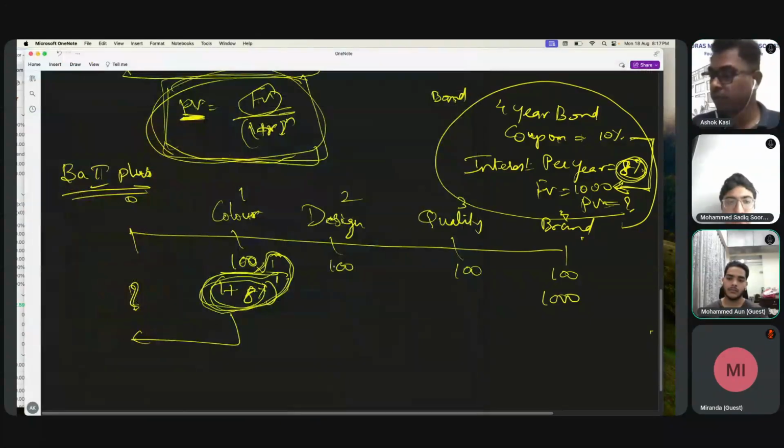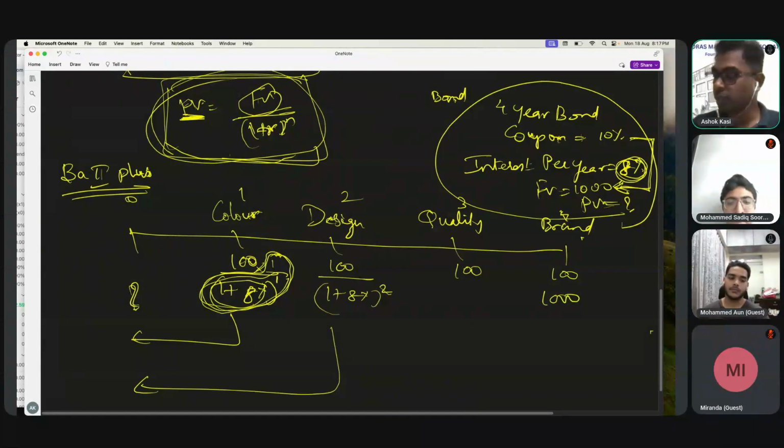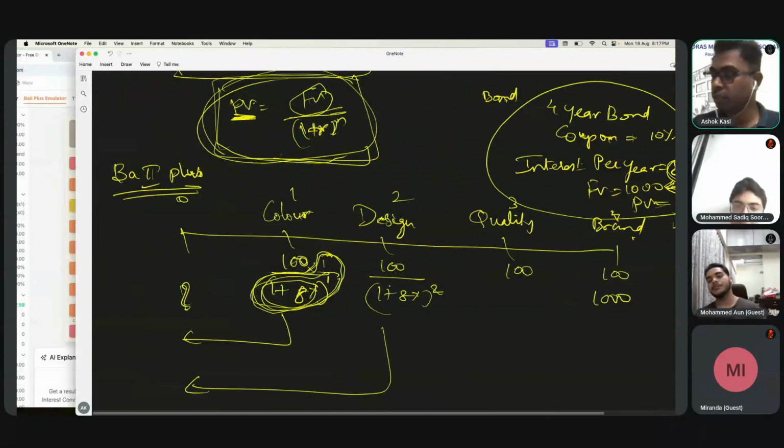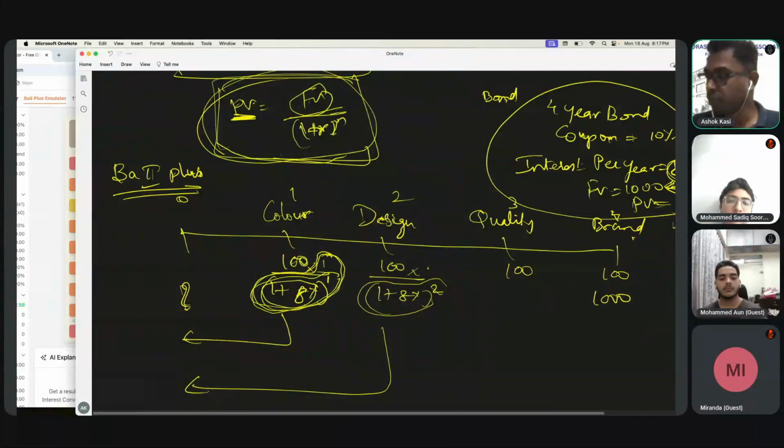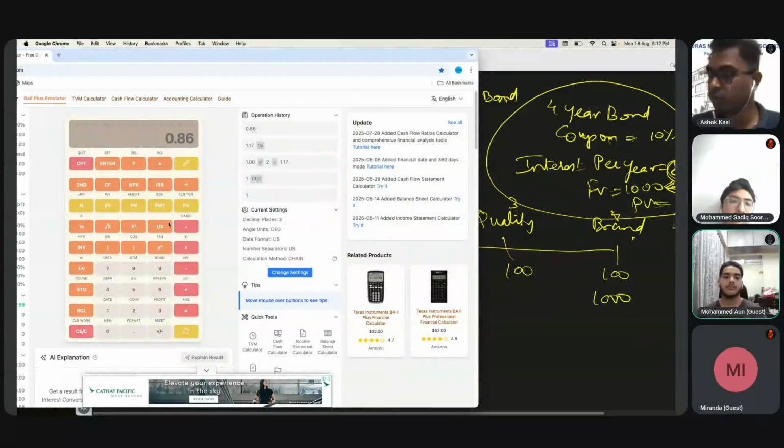We'll add up all the present value. Now, the second one, also in the same way, I'm going to discount it, but this is for 2 years. So how will I do this? 8%, so this is 1.08 raised to 2, which is equal to 1.19. Then I will do the inverse so that I can solve for 1 by x, and inverse into 100 gives 85.73.